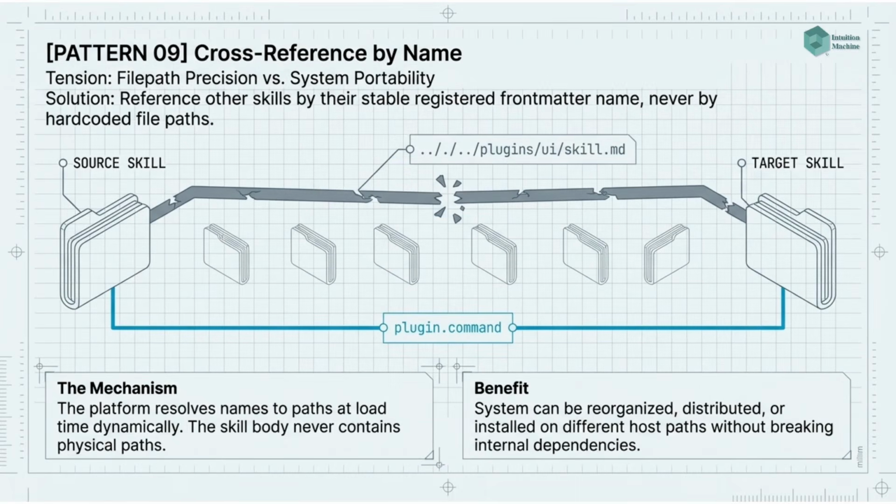Pattern 9. Cross-reference by name. Skills reference other skills by their registered name, not their file path. The name is the stable identifier. The path is a platform-specific detail resolved at load time.